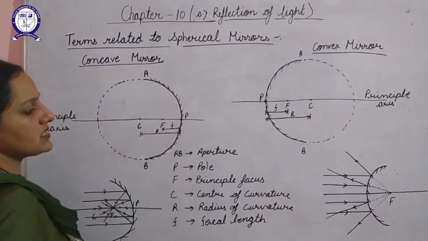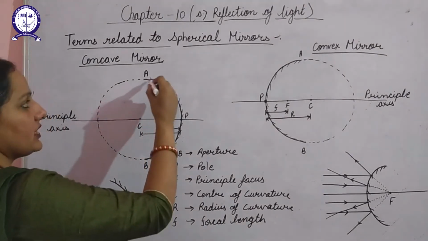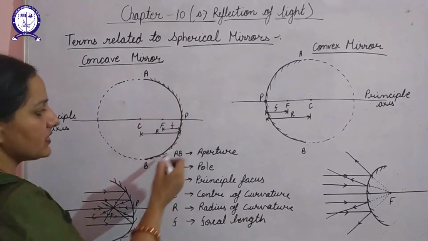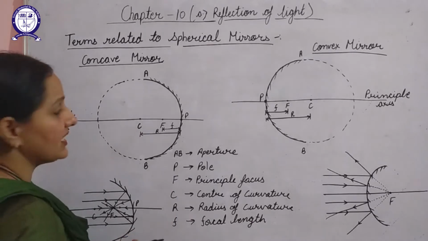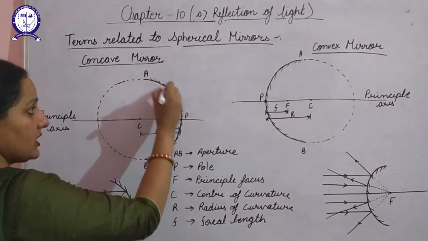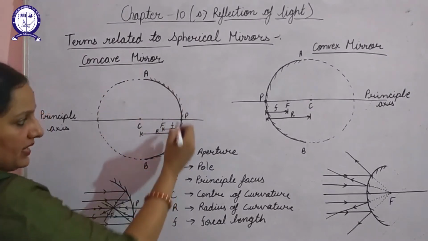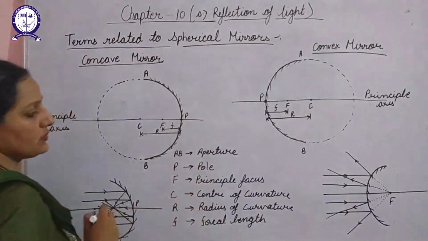So the very first term is aperture. Aperture is basically the effective width of this mirror, or the effective width of the reflecting surface from which the reflection of light actually takes place. Here this complete portion AB represents the aperture, in case of concave mirror also, and in case of convex mirror also.